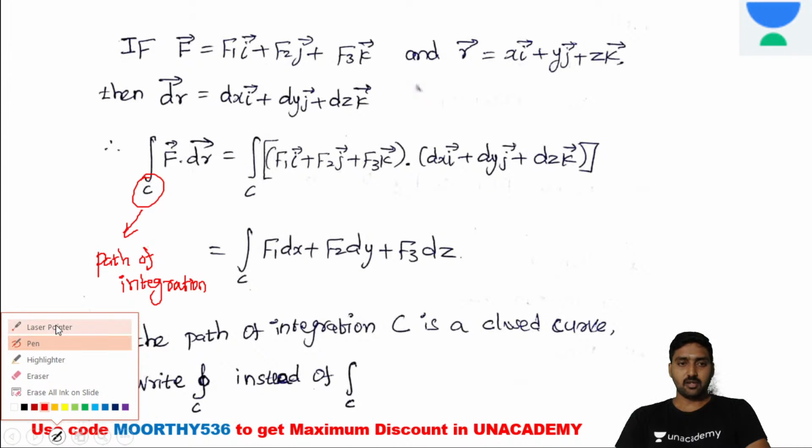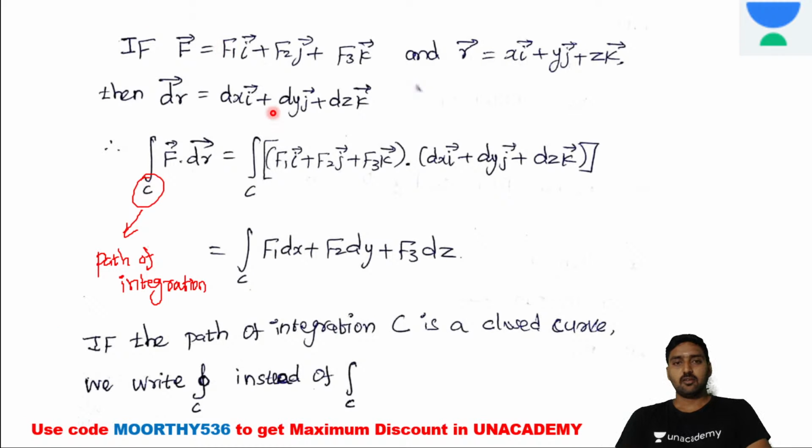Assume the F vector is equal to f1 i vector plus f2 j vector plus f3 k vector, and we substitute it here: (f1 i + f2 j + f3 k) dot (dx i + dy j + dz k). Now the i vector and i vector coefficients multiply. i dot i is equal to 1, so we get f1 dx. Then j dot j is equal to 1, so f2 dy. If you multiply one directional vector with a different directional vector with the dot product, it's 0.